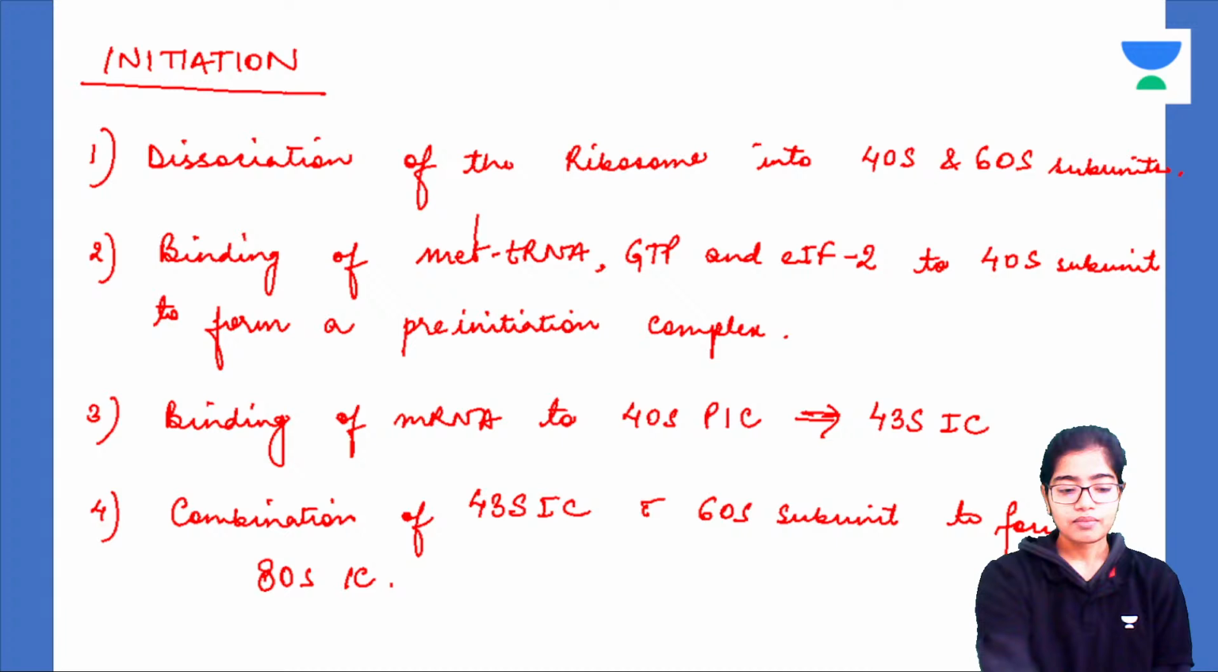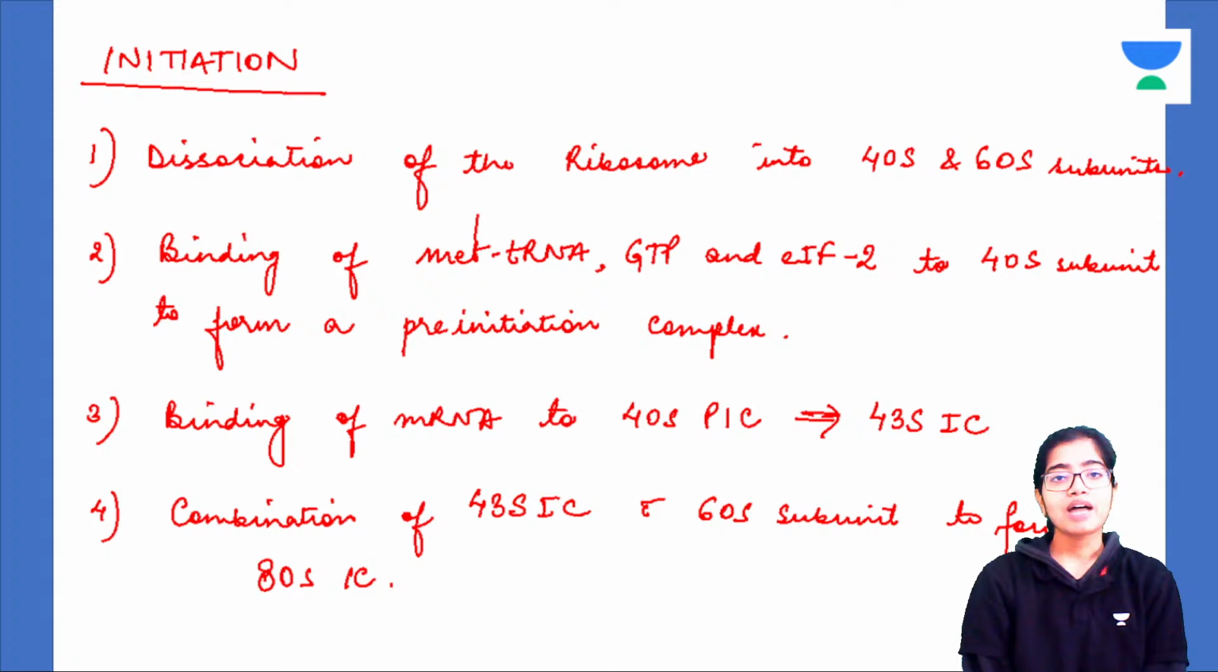Now this plus GTP plus the initiation factor 2, eukaryotic initiation factor 2, form a ternary complex and get bound to the 40S subunit. This forms a pre-initiation complex. Now the activated mRNA is bound to this pre-initiation complex to form the initiation complex. This initiation complex will go and bind to the 60S subunit which was patiently waiting for it, to then form the 80S initiation complex. With this the initiation is completed.